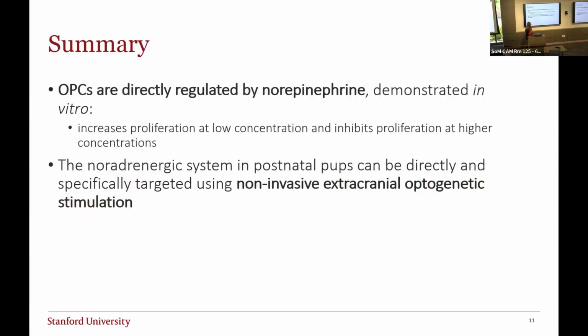To summarize, so far I've shown you that OPCs are directly regulated by norepinephrine, demonstrated by in vitro data, that we see an increase at low concentration of norepinephrine and a decrease in, or inhibition of, proliferation at higher concentrations. And that the noradrenergic system can be directly and specifically targeted in postnatal pups using a non-invasive extracranial optogenetic stimulation.